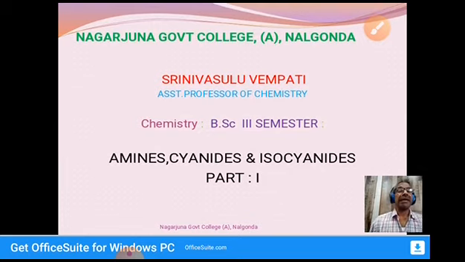Then cyanides and isocyanates: nomenclature, isomerism, preparation, and properties. This is the syllabus we are going to cover in this chapter. Today we are going to start to discuss about amines.